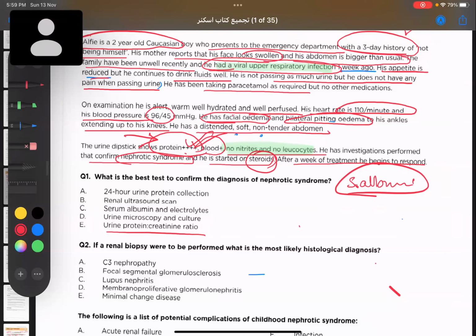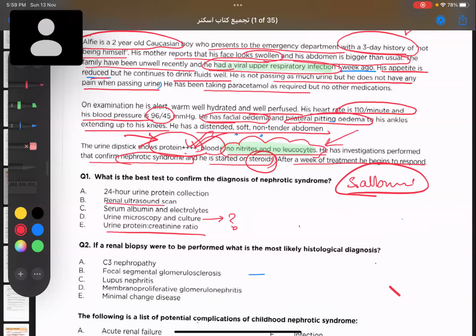What about urine microscopy and culture? Why are we not selecting this? Because they are already telling us there are no leukocytes and no nitrites. Exactly. Leukocyte esterase and nitrite are negative, so it is not a case of UTI. That's why we are not considering it.